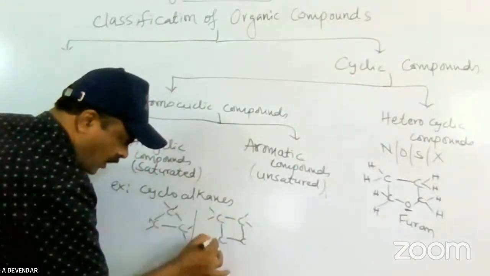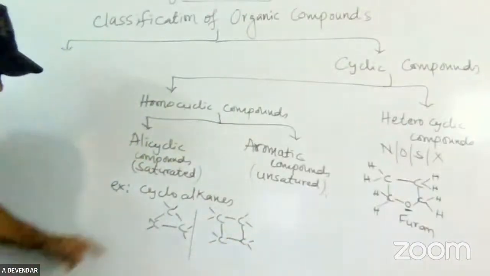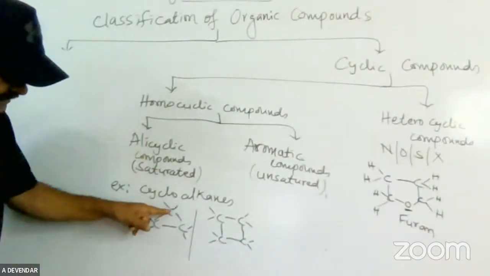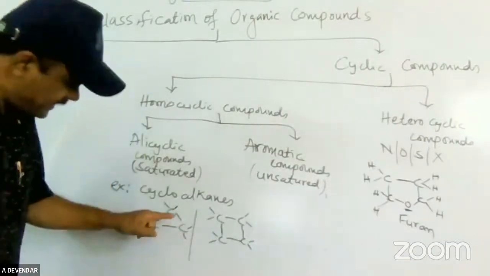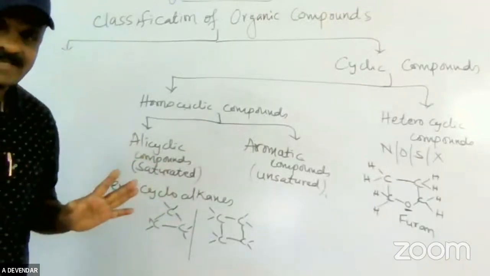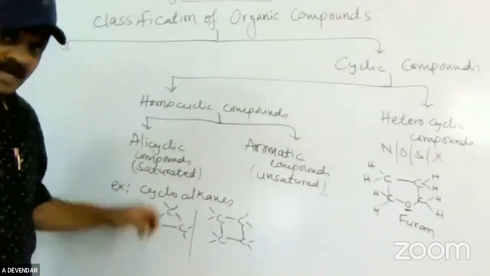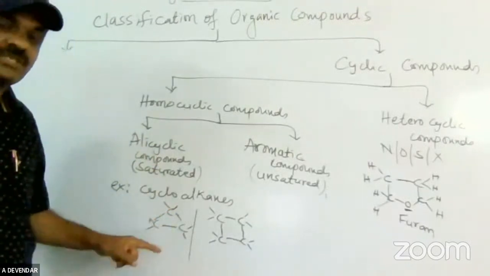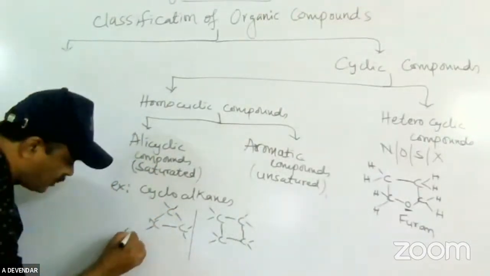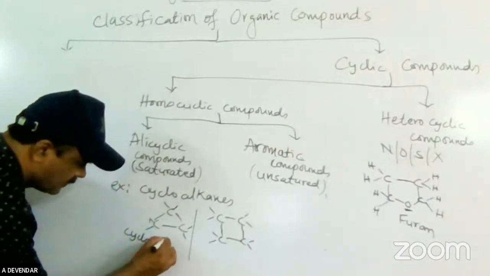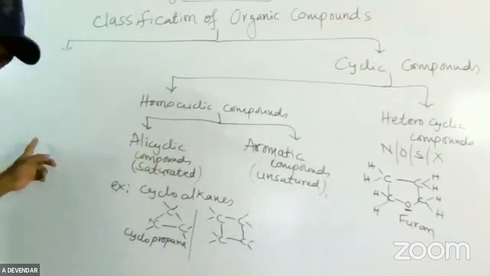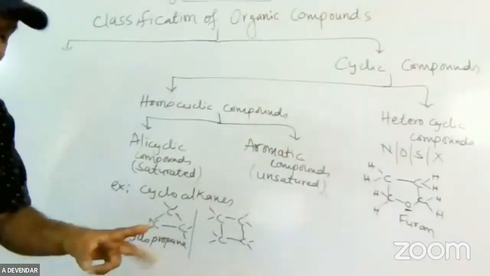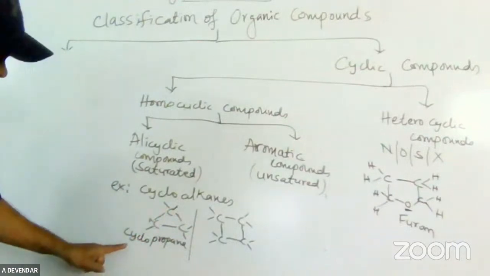See friends, how I am writing the structures of these compounds. Now this is a cyclic compound with three carbon atoms. Three carbons in Greek is prop. It is saturated, so it is propane according to our concept. But these carbon atoms are arranged in cyclic form, so it is called cyclopropane. The difference between propane and cyclopropane: propane has three carbon atoms with single saturated bonds, but in cyclic form it is called cyclopropane.